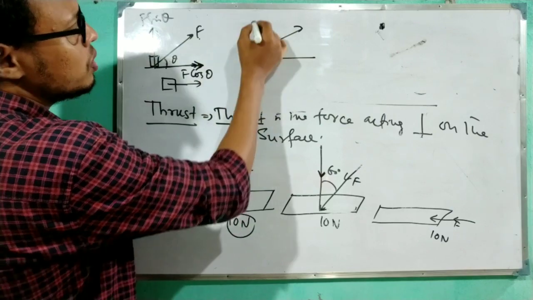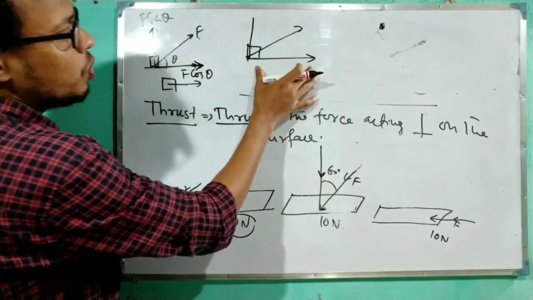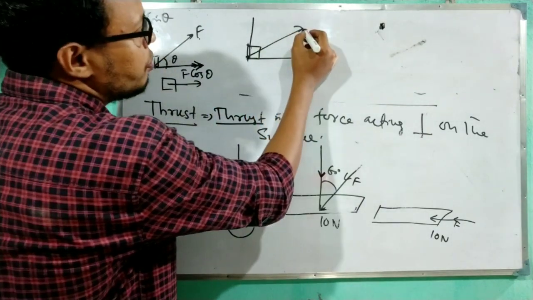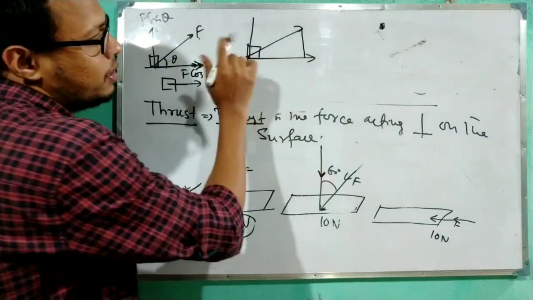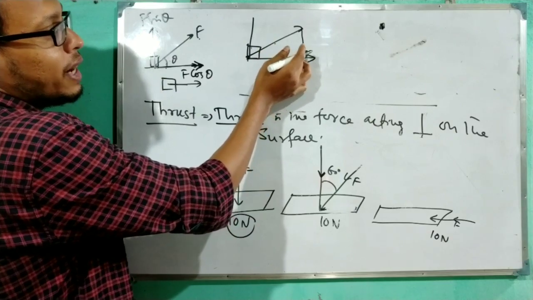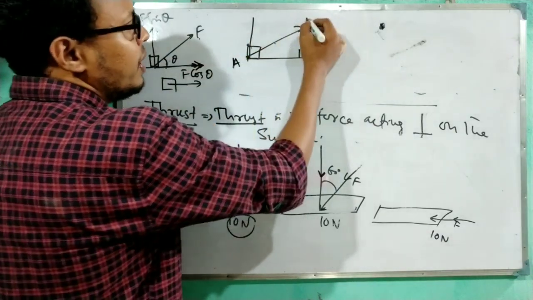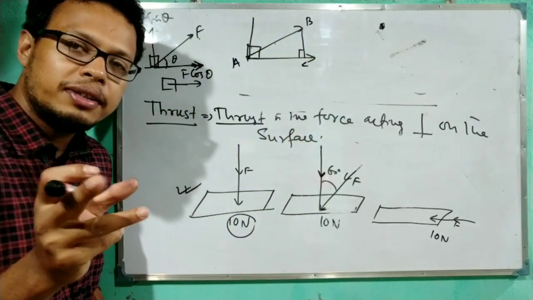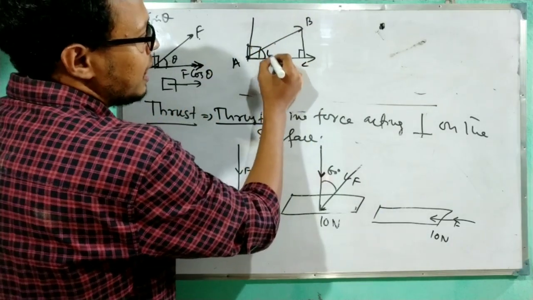Suppose this is the box, and this component is called the horizontal component, which is F cos theta. Why? Suppose this is the force, draw a normal on that horizontal component. So this angle will be 90 degrees, and opposite to the right angle it is called the hypotenuse. So I am naming the points A, B and C. That AB is called the hypotenuse and this is the base, we know. Now this angle is theta.